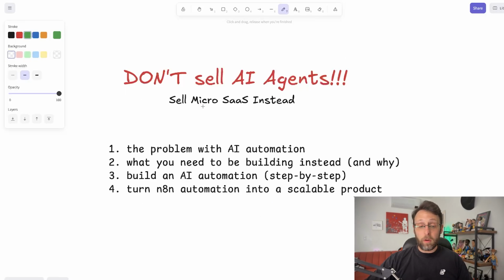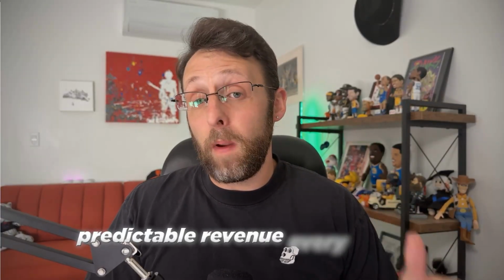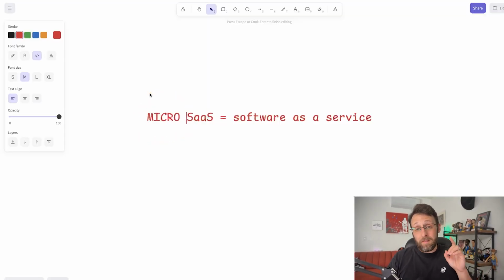So the answer to all your problems is something called Micro-SaaS. And if you're unfamiliar with the term, SaaS basically means software as a service. This is literally every subscription model that you use. This is now the number one way to sell software, and the biggest benefit of this is that it's predictable revenue every single month. And micro SaaS basically just means that this is a software application that solves a very specific problem for a very specific audience.